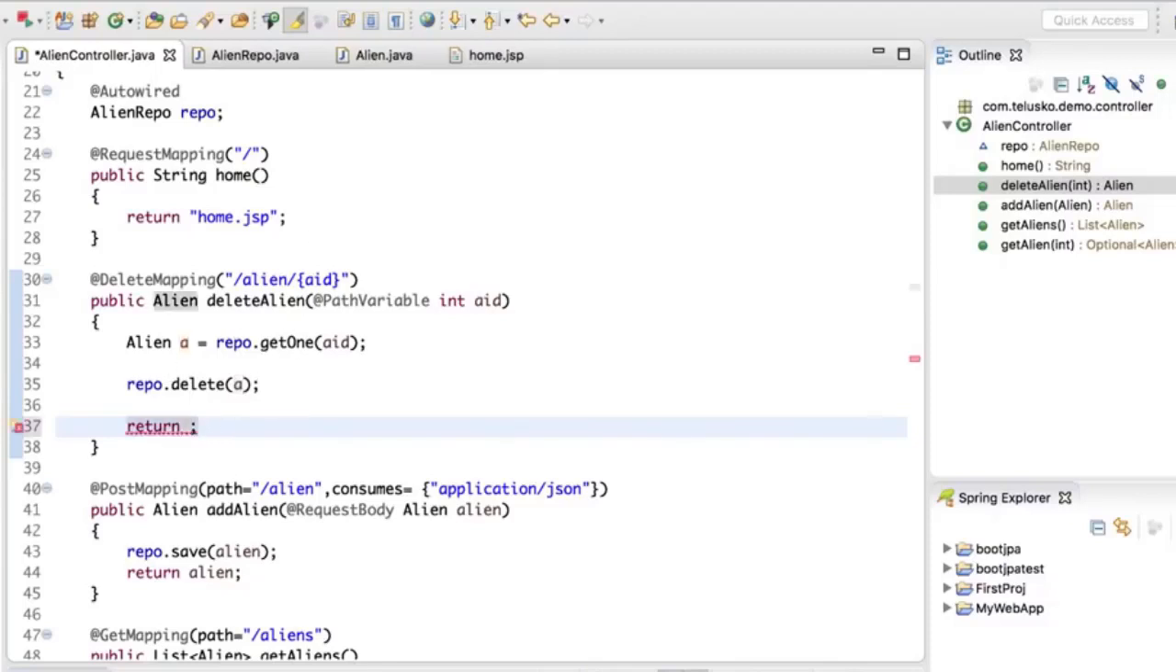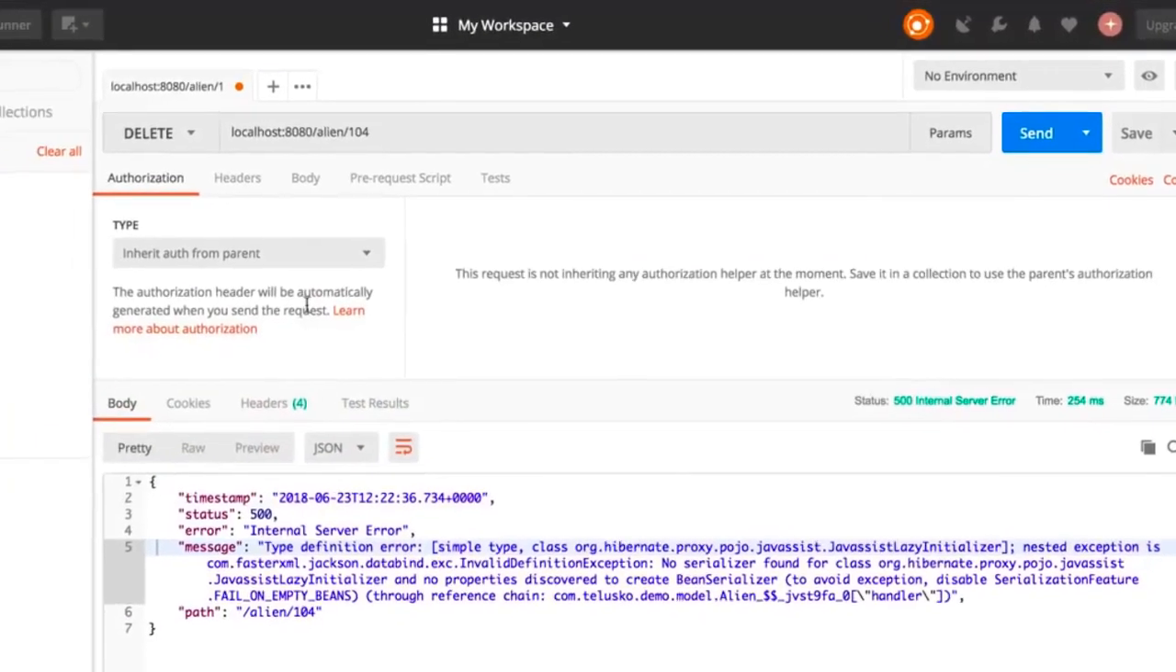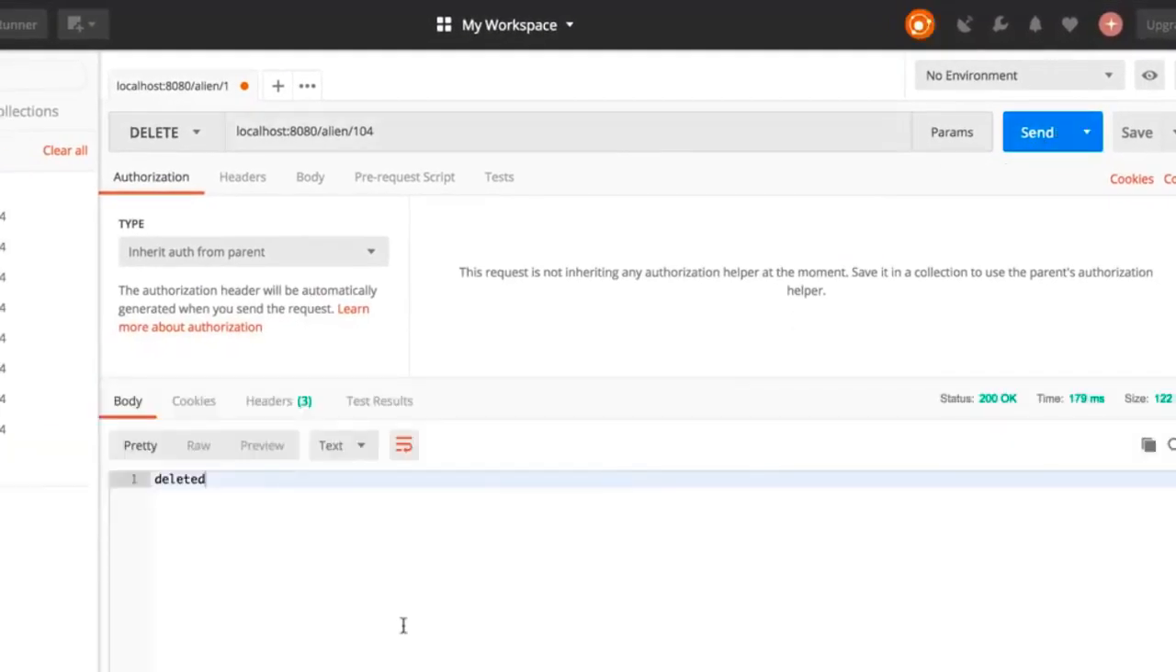So what I will return is, I will say, deleted, that's it. And here we'll say string so that at least we'll get some response. So relaunch it, and I will go back to my browser just to verify whatever we have done is working, and I will click on send. Oh, it's working, we got deleted.